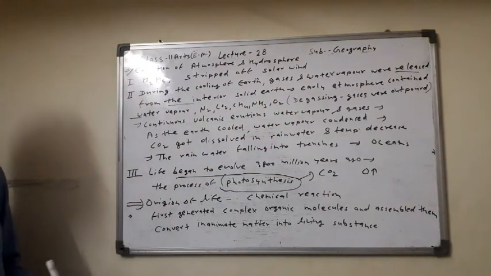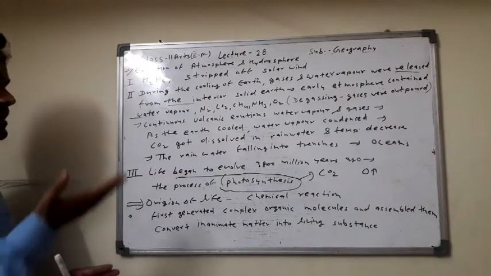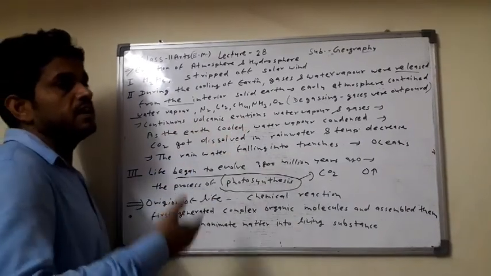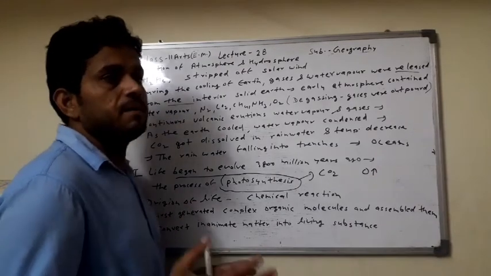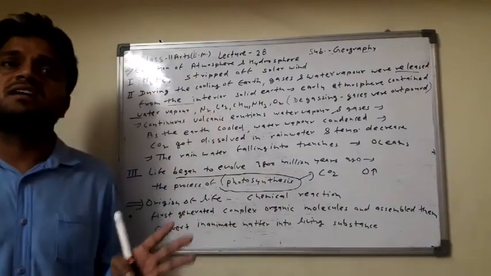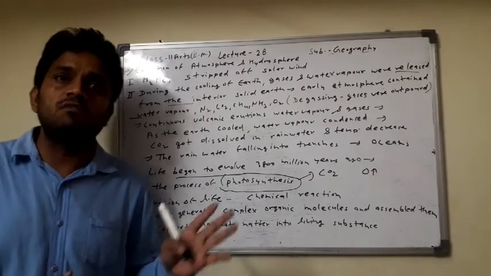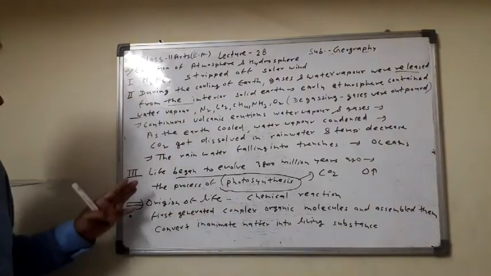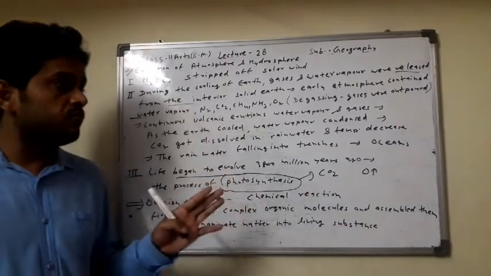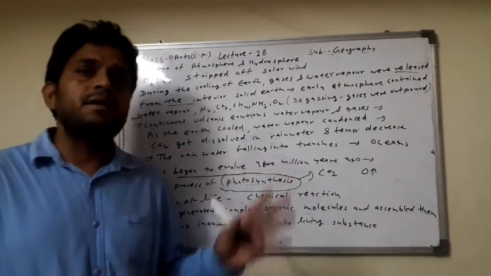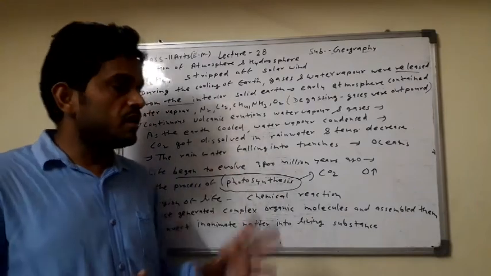जब interior of the earth से क्या हो रहा है? ये बाहर आ रही है. And continuous volcanic eruption, water vapor and the gases increase on the earth. And as the earth cooled, the water vapor condensed, and the condensation से क्या होता है? Then here the water vapor converted into water and the rainfall started here. Then CO2 got dissolved in the rainfall water and the temperature of the atmosphere decreased.